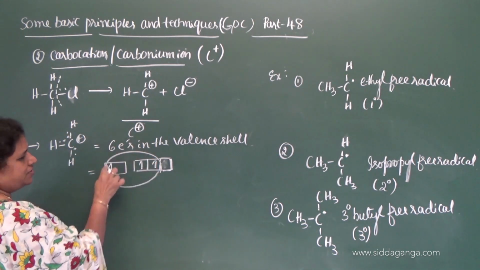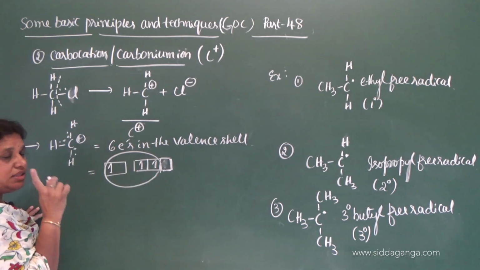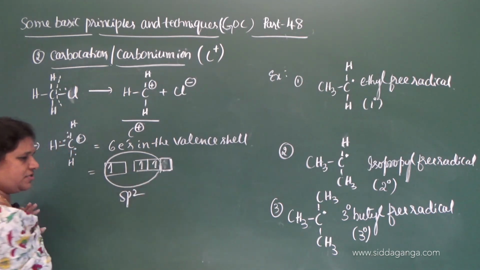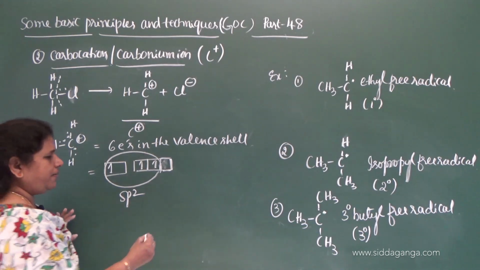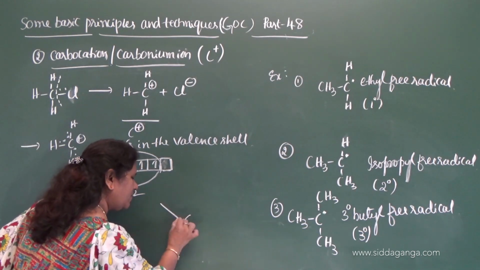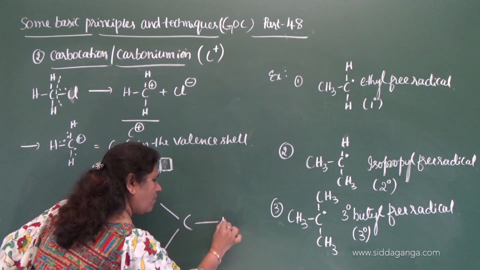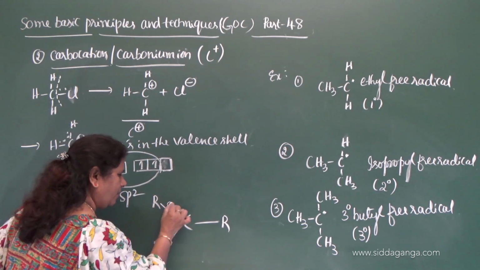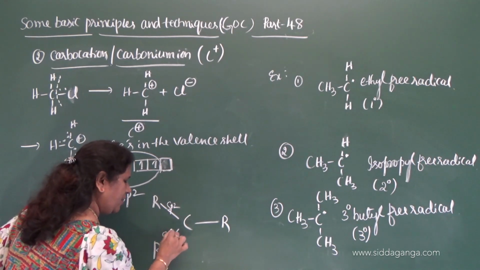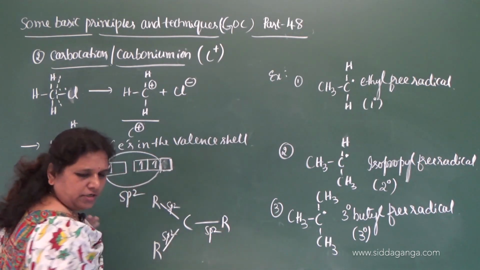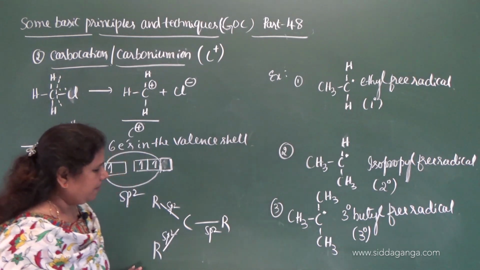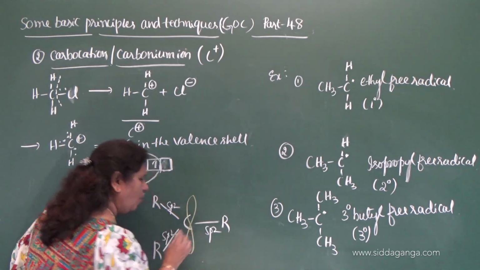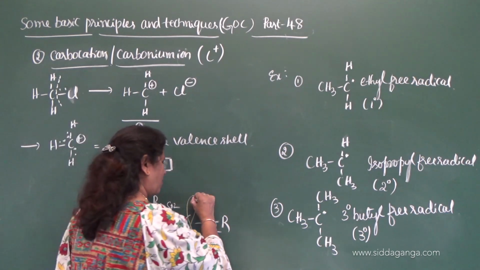Therefore, in its valence shell it contains only 3 electrons. So it undergoes sp2 hybridization, and it forms 3 sigma bonds with the alkyl group or the hydrogen by utilizing its sp2 hybrid orbitals, and it is left with one unhybridized orbital.